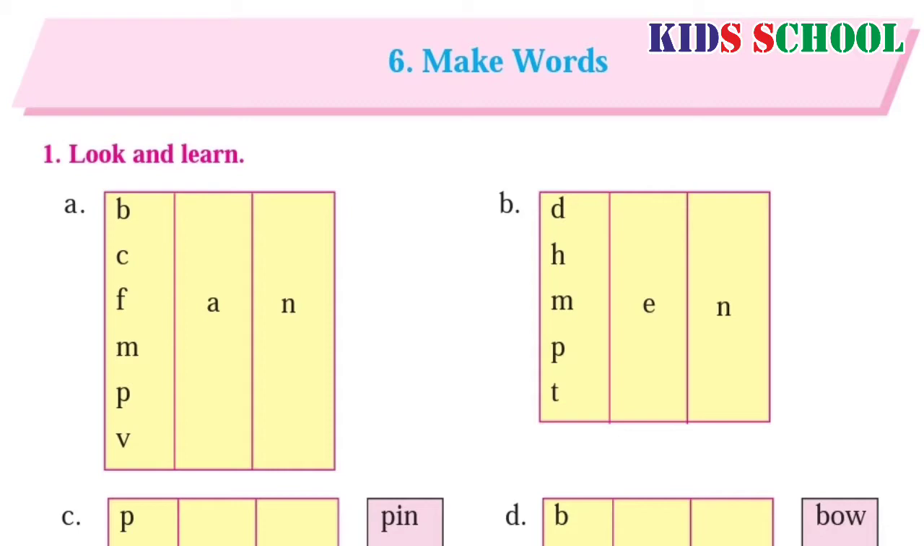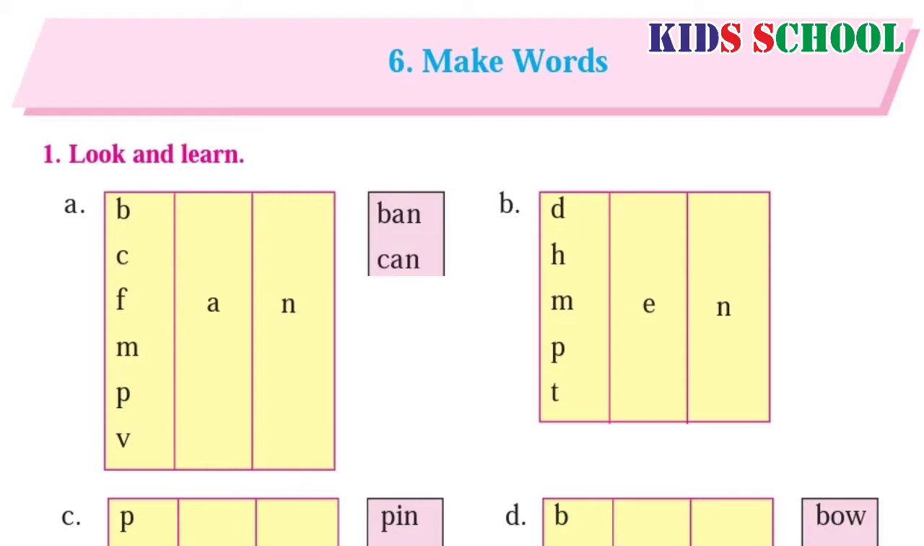You can see 3 columns. In first column you can see many letters. In second column you can see the letter A. In third column you can see the letter N. So dear students, we will join 3 columns and we will make a word. First of all, we will take a letter from first column, then we will join with second and third column and we will make a word.